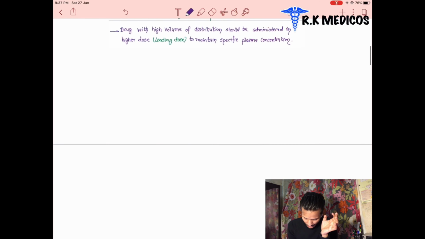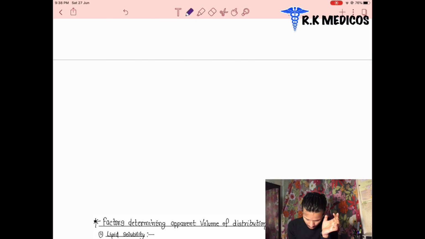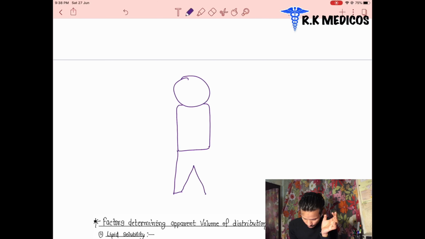Suppose that this is a person's head, this is his body, these are his leg portions, and these are the hand portions. And this is the blood vessel.